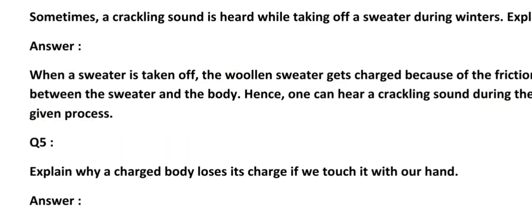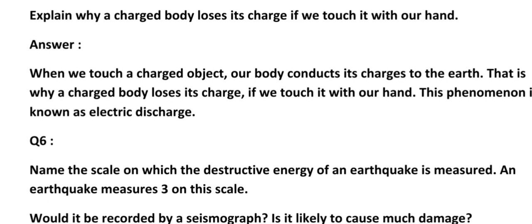Now let us see question number 5. Explain why a charged body loses its charge if we touch it with our hand. So dear students, when we touch a charged body with our hand, our body conducts its charges. Our hand and the body collectively conduct the charges to the earth.